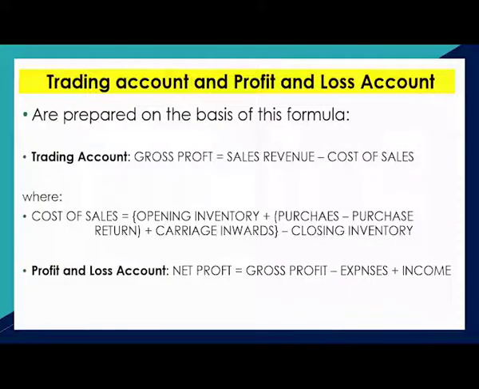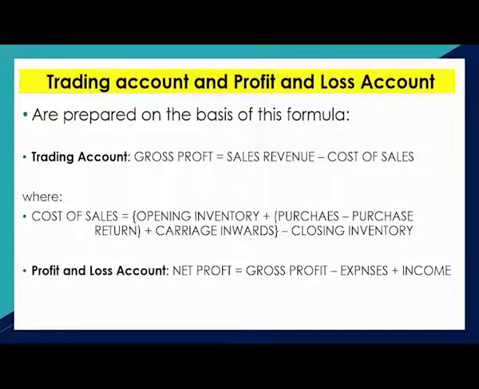The trading account and the profit and loss account are prepared by following certain formulas. In the trading account, we are looking for gross profit. Gross profit equals sales revenue less cost of sales. In the profit and loss account, net profit equals gross profit less other expenses and plus other income.